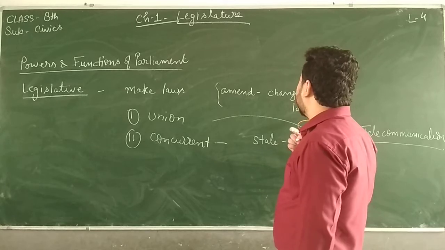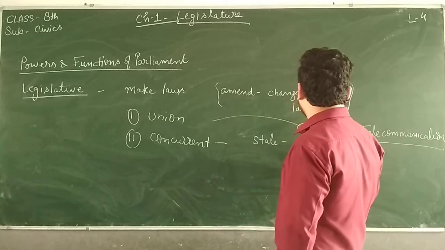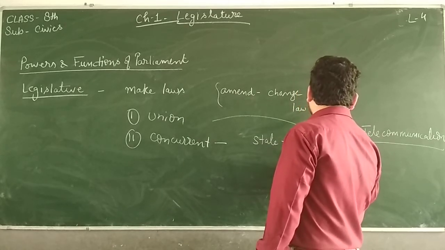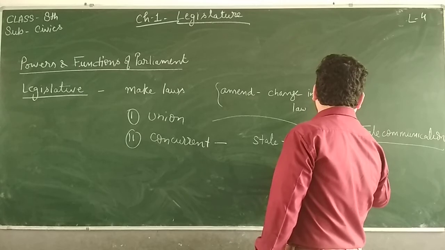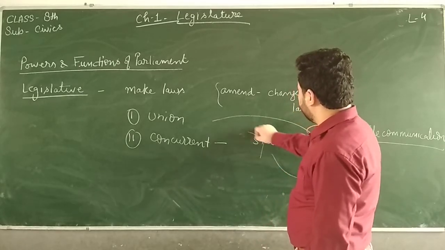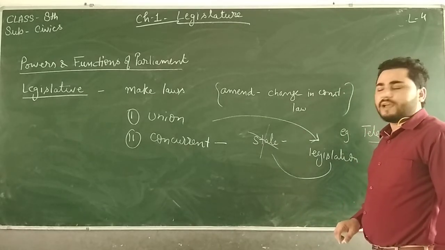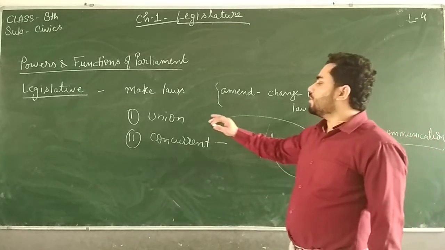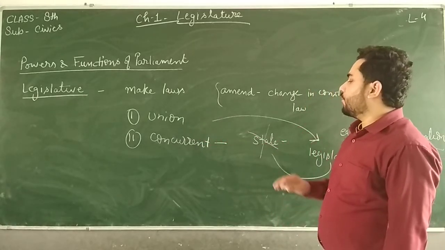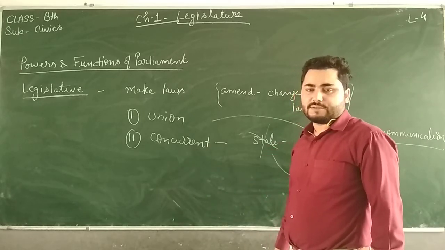So the legislation of the union government will prevail over the state government, and the state government's legislation will not be applicable. Okay, so it means the union government has overriding powers of legislation on the subjects given in the concurrent list.